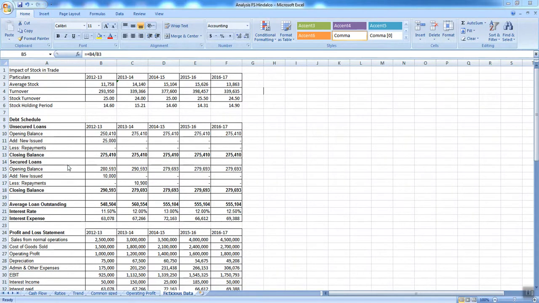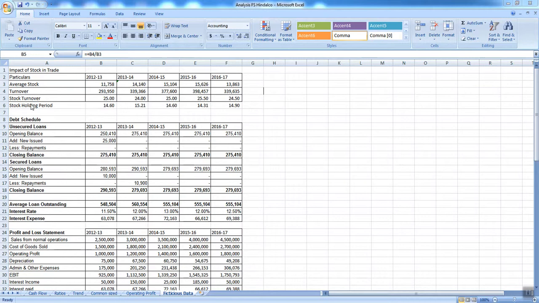Now that we have learned the financial statements of Hindalco Limited, let's come on to other important aspects which were not covered in the financial statements. We have already seen the stock turnover ratio in Hindalco Limited, but there were a few things which were not covered there. That's why I would like to highlight a few more things.